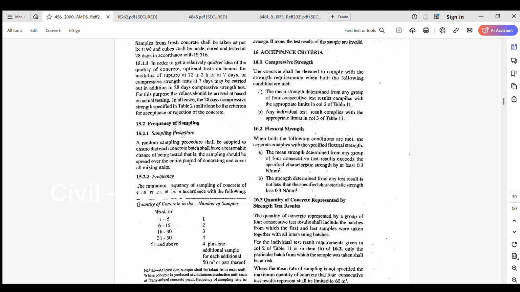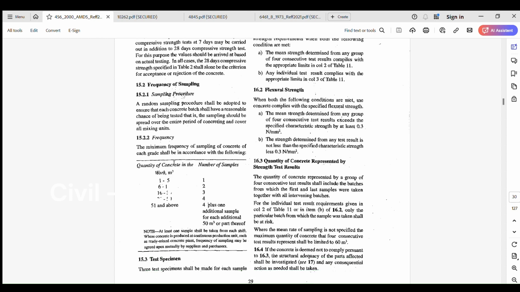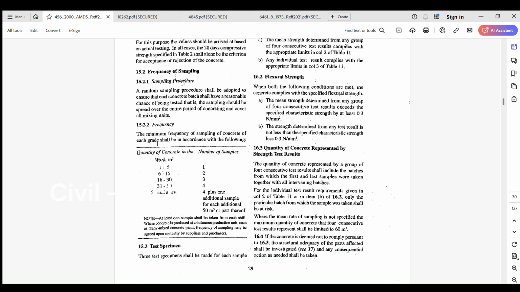If you are procuring the concrete from two different types of batching plants, we need to check the mixing durability of the concrete from each. We need to cast the cubes from each batching plant separately for the same grade. The frequency is given in the table below.